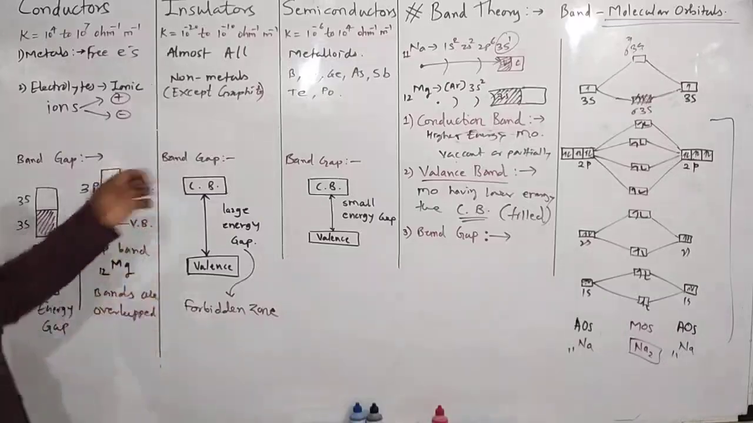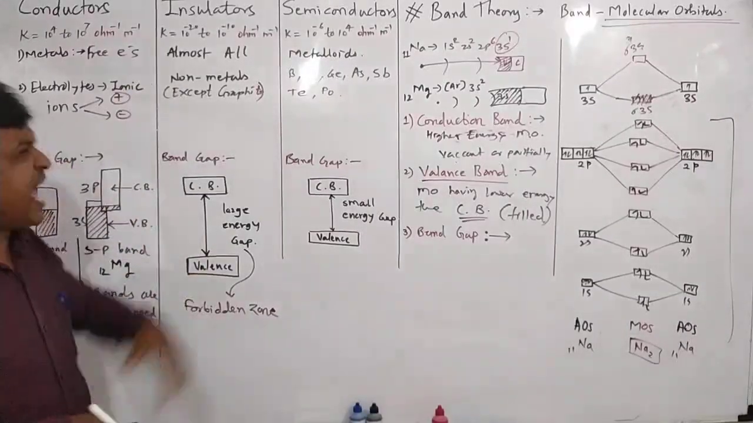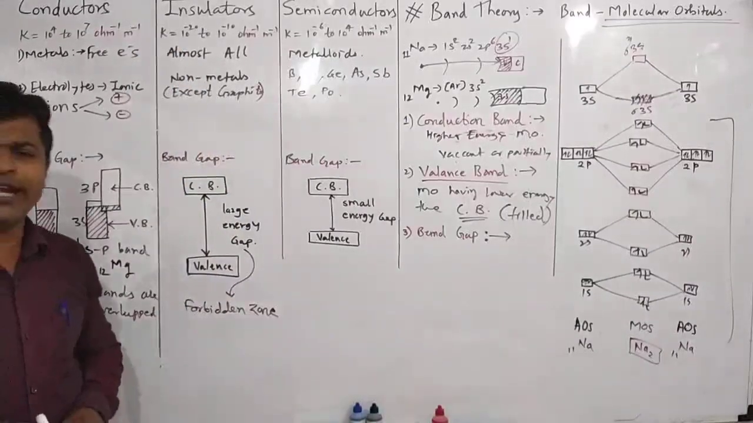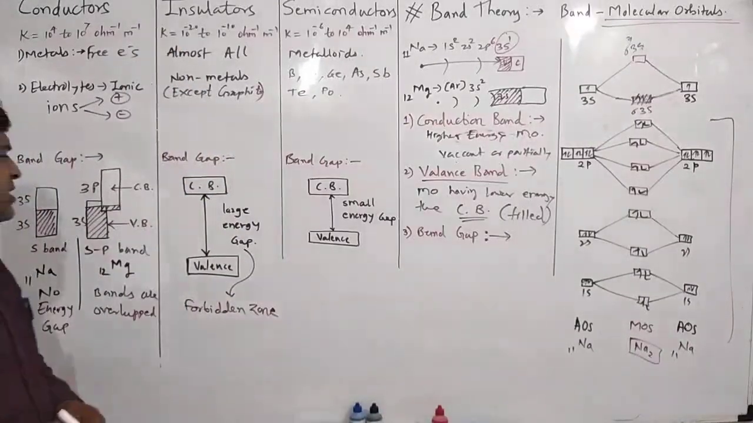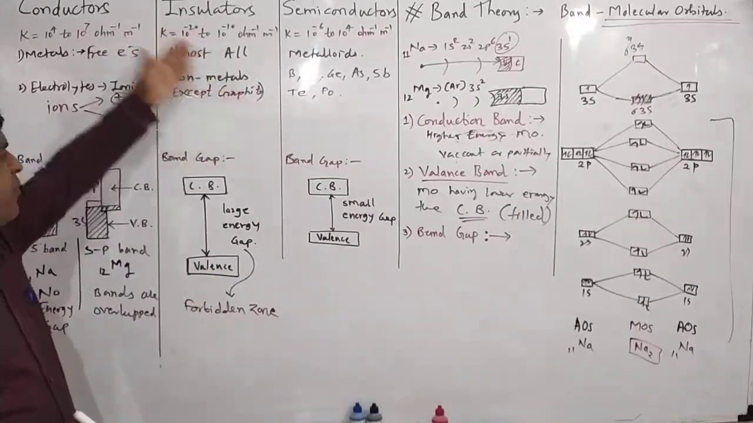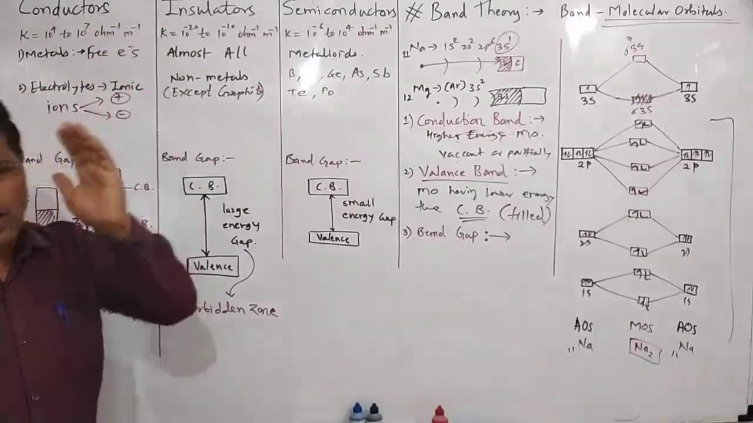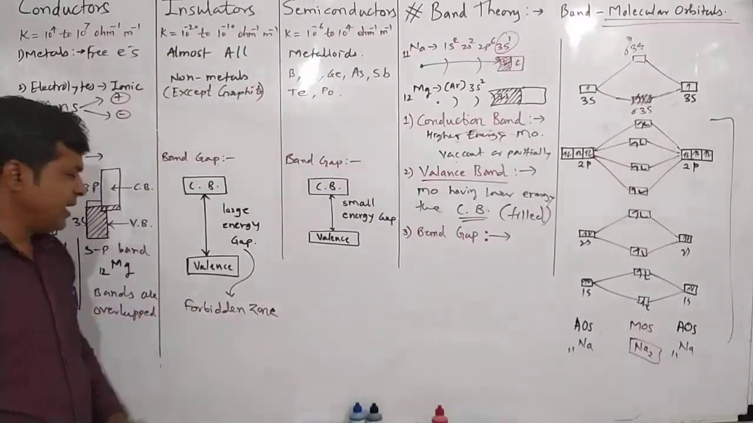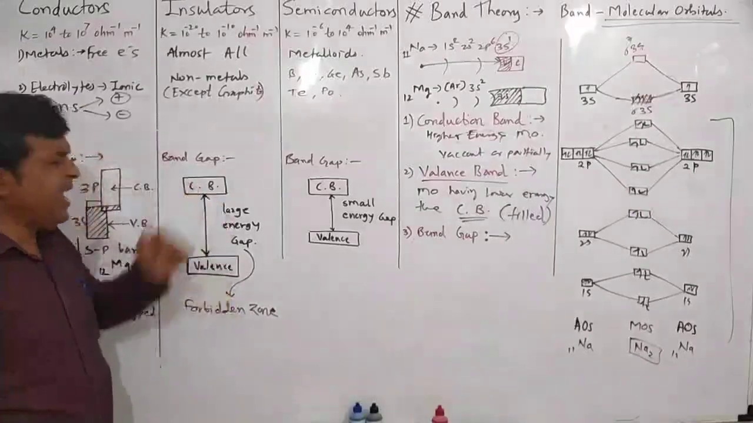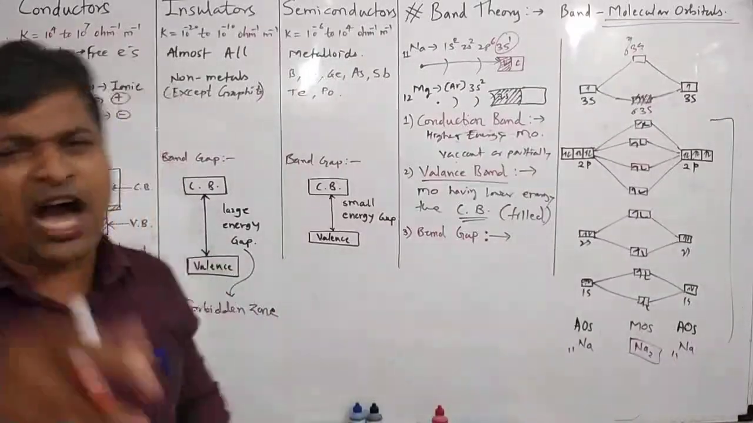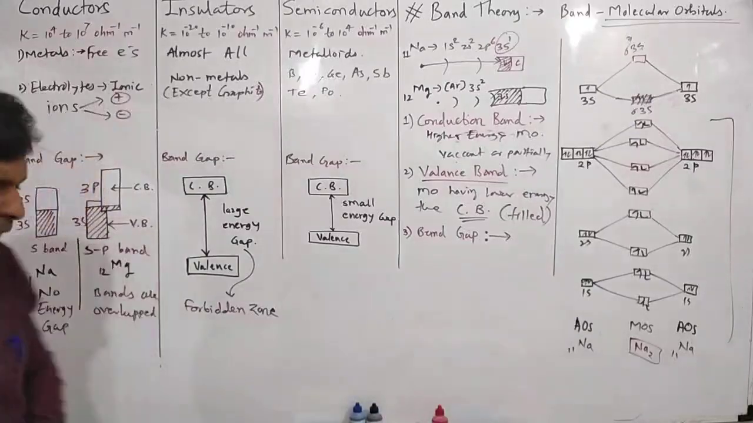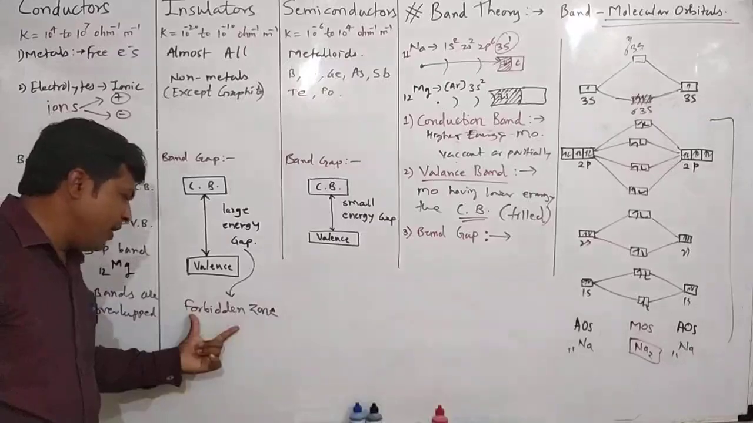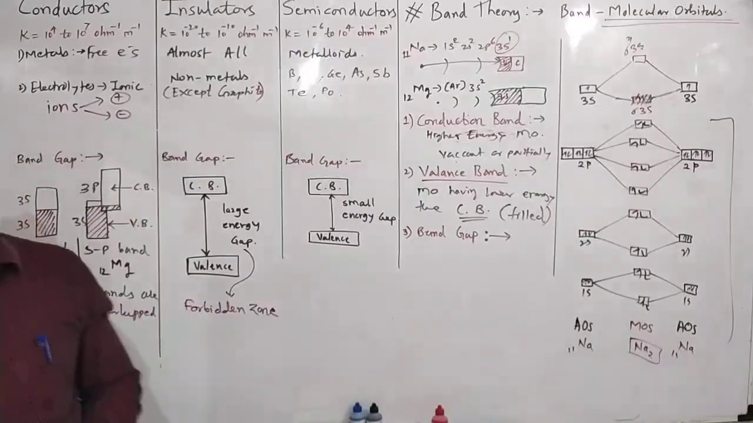In insulators, what about the band gap? Why are they insulators? They have very low electrical conductivity, 10 raised to minus 20 to 10 raised to minus 10 ohm inverse centimeter inverse, or ohm inverse meter inverse. Why do they show such poor conductivity? Because in an insulator, the energy gap between valence band and conduction band is so large, and it is called the forbidden zone.